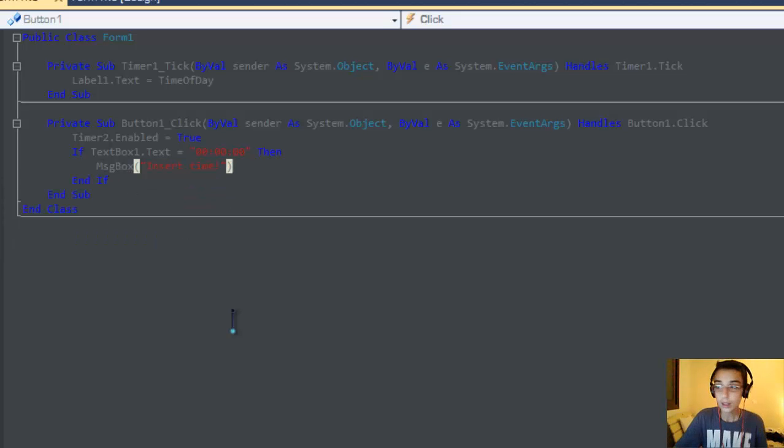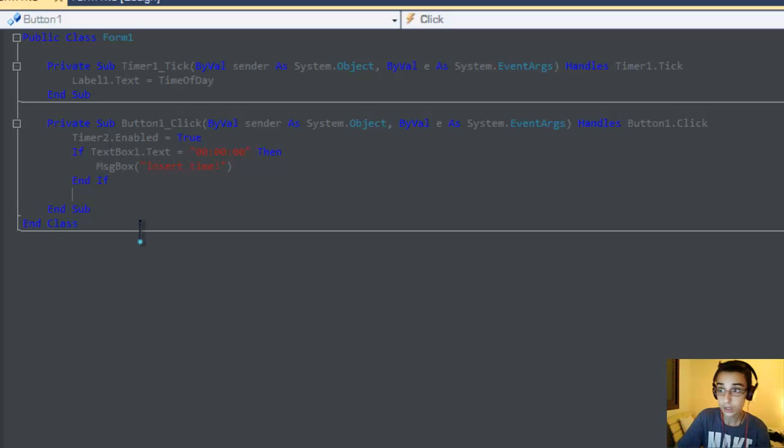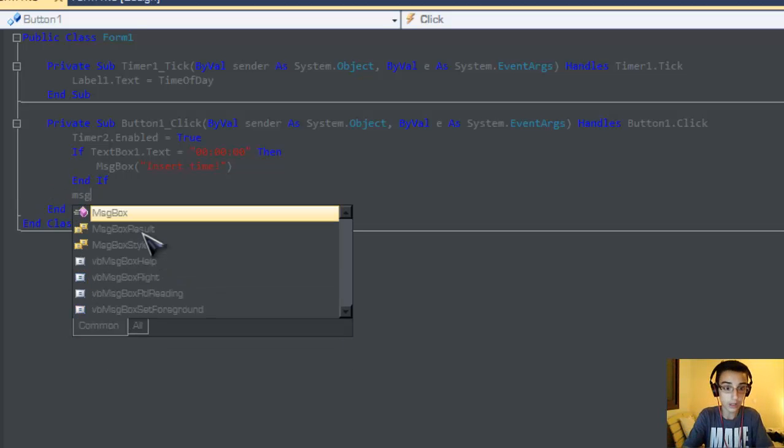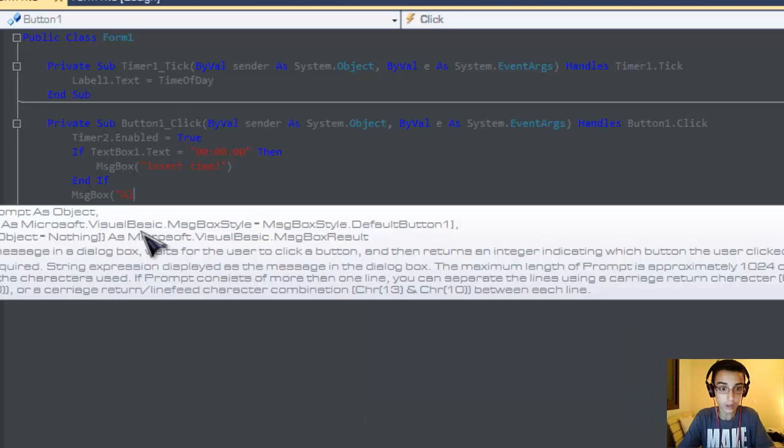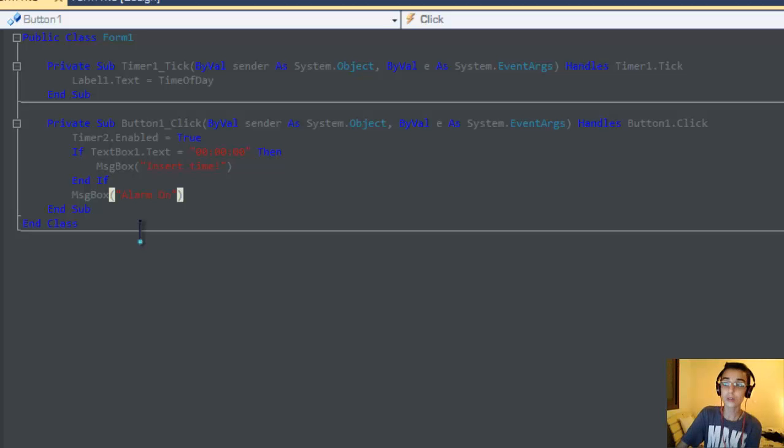And below the end if section you have to add a MsgBox alarm on.